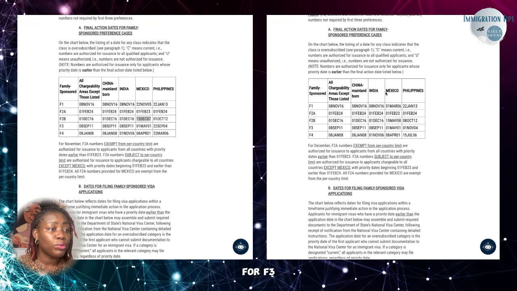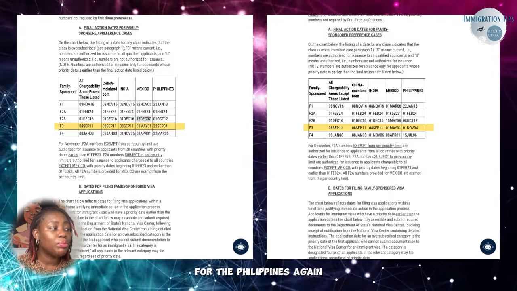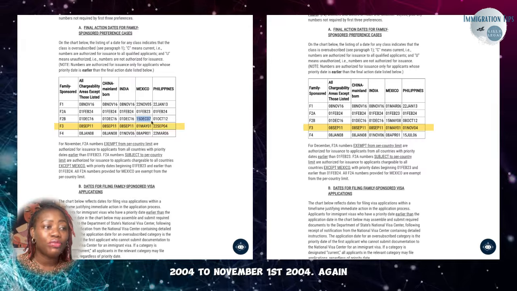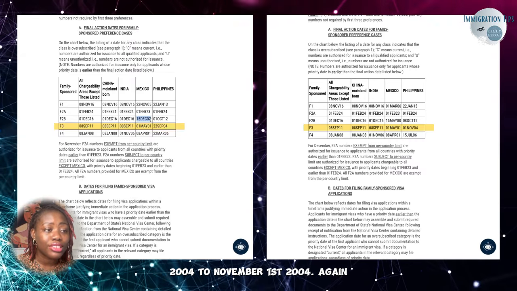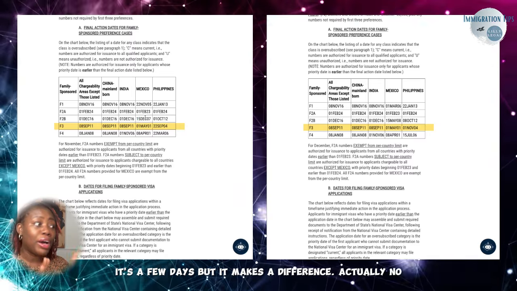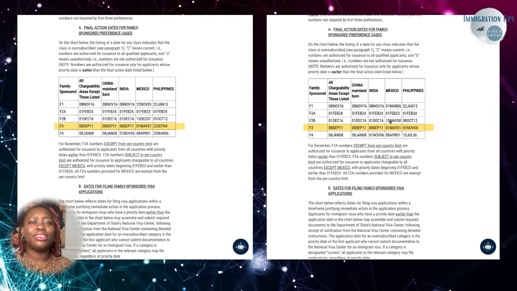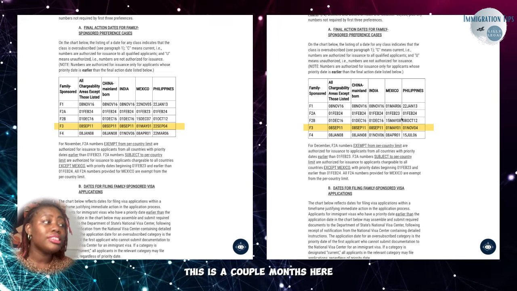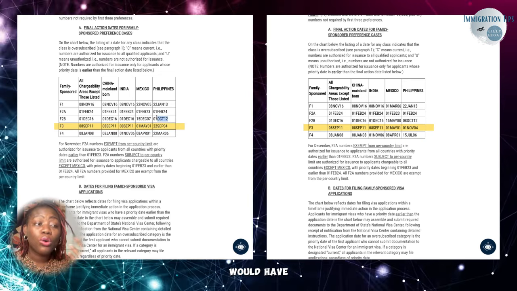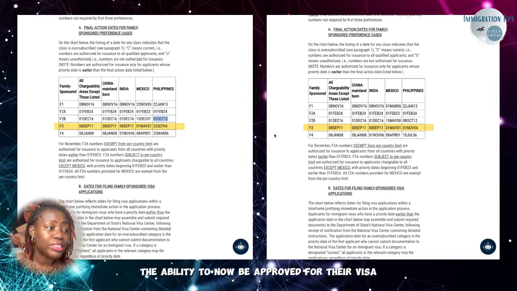For F3, the only change that I see is right here for the Philippines. Again, it went from September 22nd, 2004 to November 1st, 2004. Again, it's a few days, but it makes a difference. Actually, no, it's not a few days. Right. This is a couple months here. That means people that file within those couple months would have the ability to now be approved for their visa.